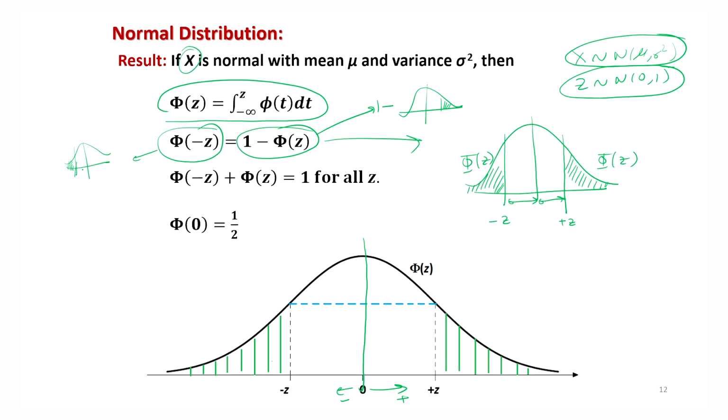So that's a very simple rule of integral, but it is very helpful when we try to compute different values in the R software or from the normal tables. So phi minus z plus phi z is equal to 1 for all z, and phi 0 is equal to 1 by 2. That is obvious. Phi 0 is the value, if I try to highlight here, you see this area. So the total area under the curve is 1, so half of the area will be 1 by 2.